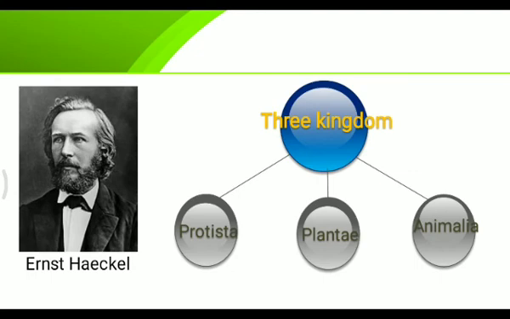Coming ahead is the three kingdom system, which was proposed by Ernst Haeckel, and he divided the whole world into three kingdoms, that is Protista, Plantae, and Animalia.